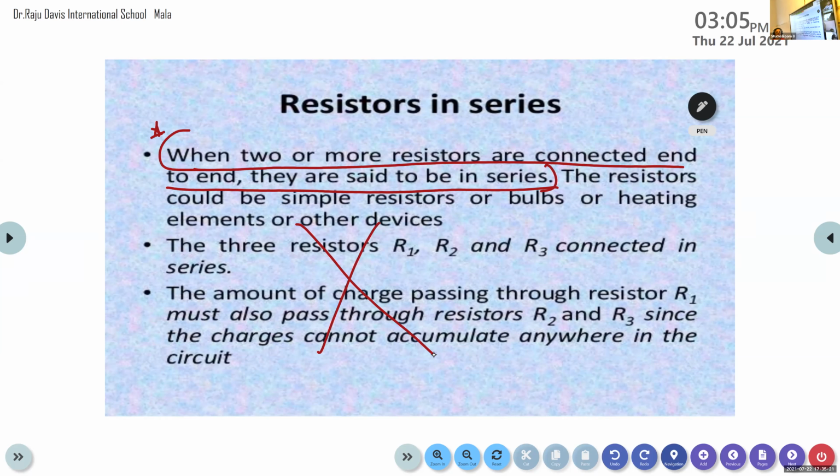If we have two or more resistors present in an electrical gadget, and if they are arranged end to end, then we can call it a series combination of resistors. The end-to-end connection of resistors is known as series combination of resistors. Okay, so now let us see a circuit with a series combination.